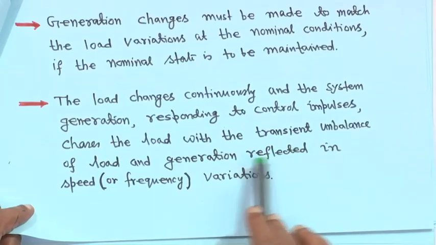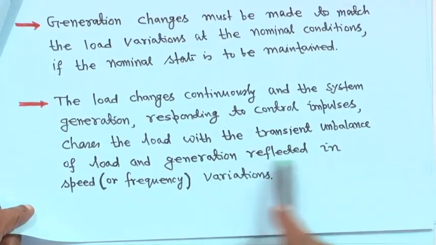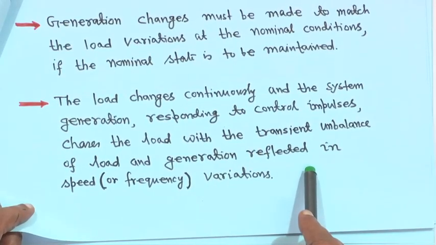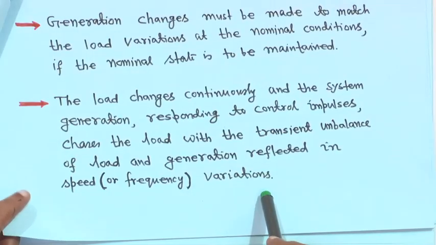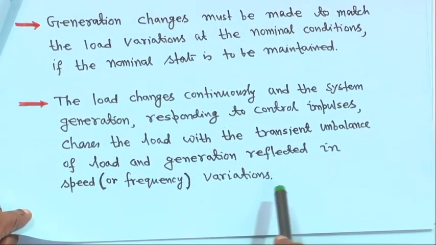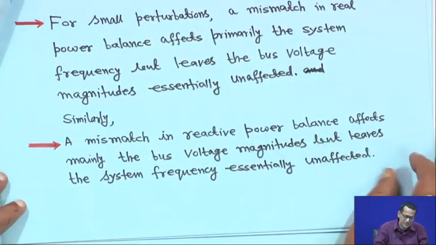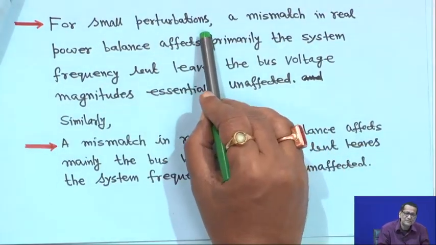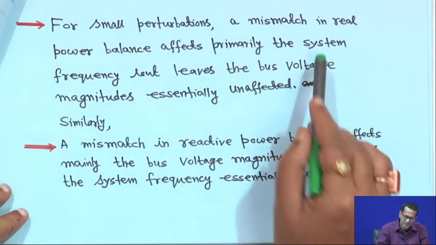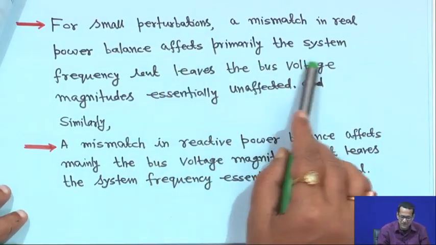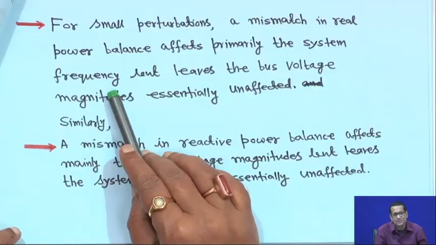A transient imbalance occurs between the generation and the load. If the load increases, there will be a difference between generation and load. For small perturbations, when the disturbance is very small, a mismatch in real power balance affects primarily the system frequency.